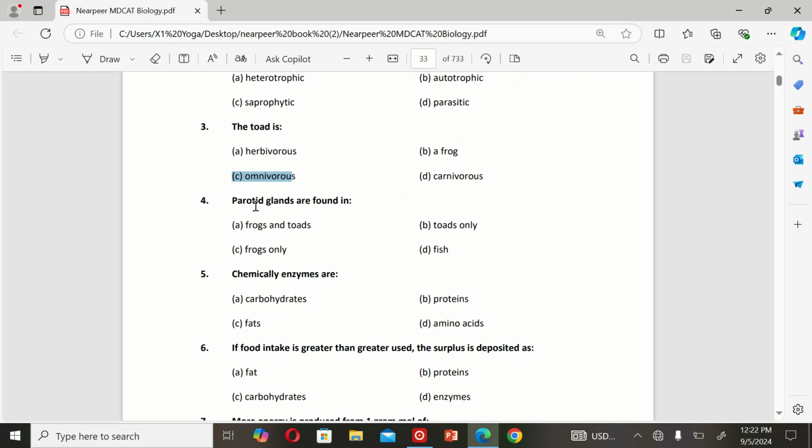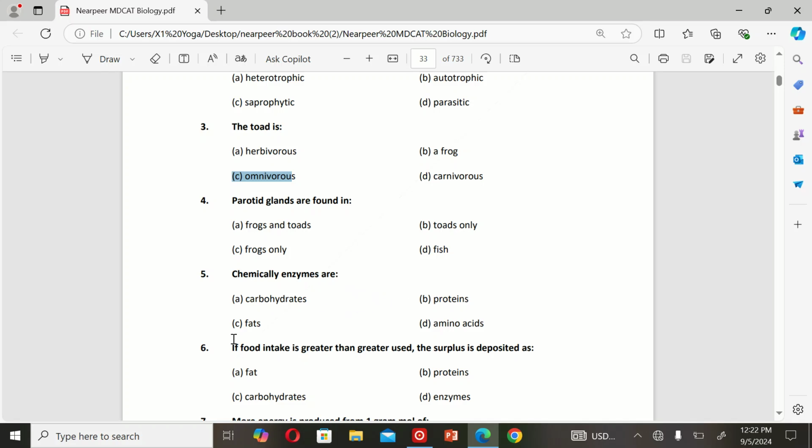The next MCQ is: parotid glands are found in A. Frogs and toads, B. Toads only, C. Frogs only, and D. Fish. So the correct option is A. Frogs and toads.